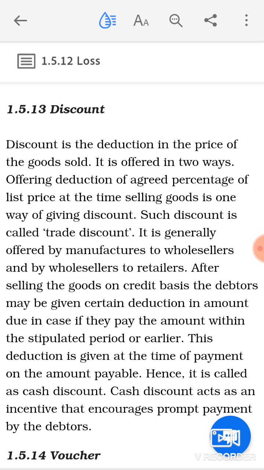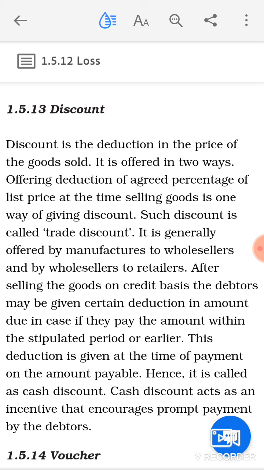Like for example, if at the time of sales goods worth rupees 1 lakh are given to an individual at rupees 90,000, here 10,000 rupees discount has been offered to increase the sales volume, because you want to remain in competition, or competitive prices have to be provided to the individual, then only they are going to make purchases from you. So at the time of sales you are going to provide trade discount.